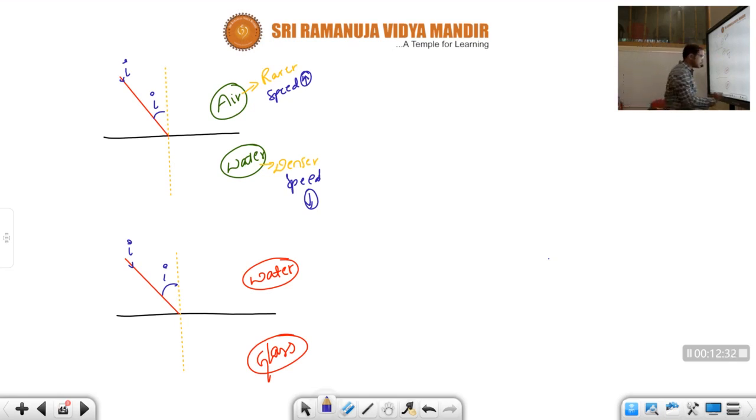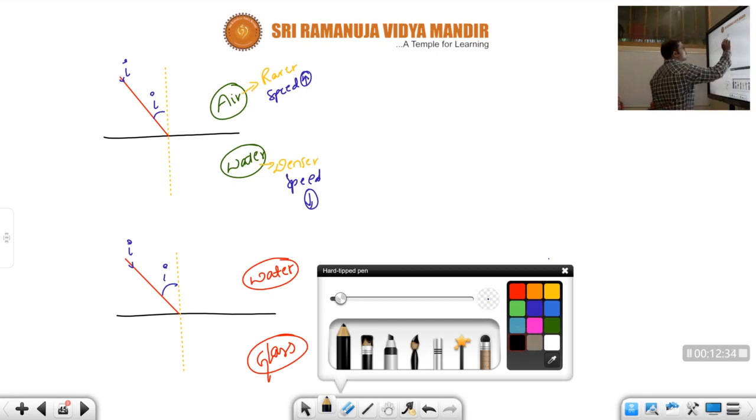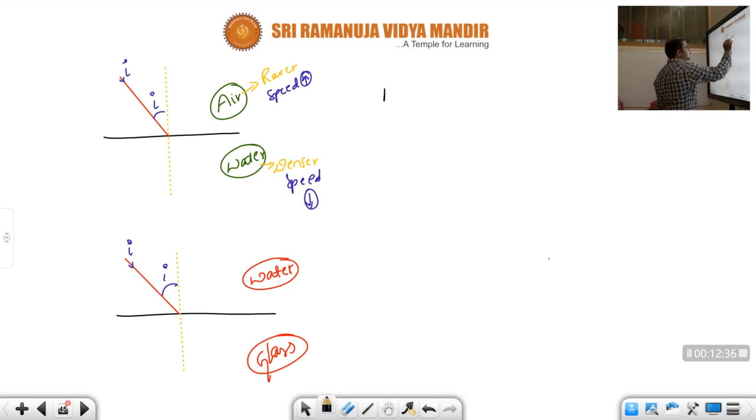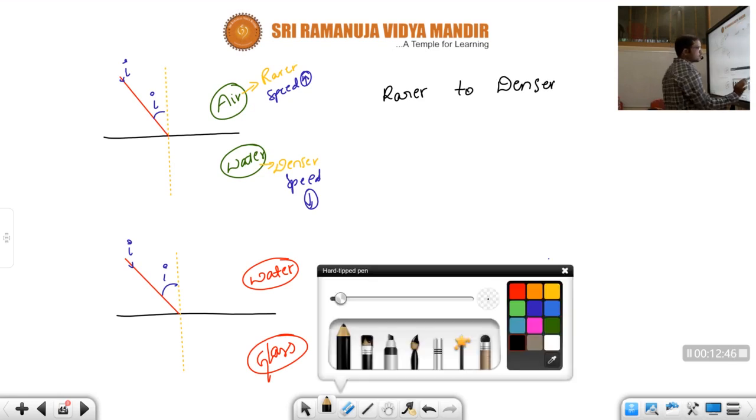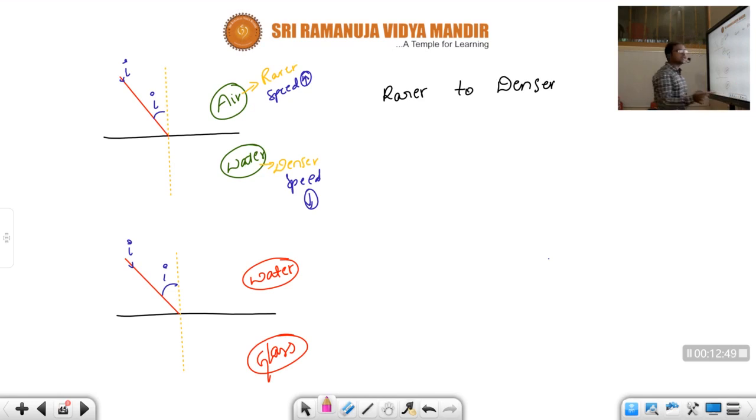So the light is entering from rarer medium to denser medium. What will happen to the speed, children? Speed increases or decreases? Here the speed is more and here the speed is less, which means the speed decreases.